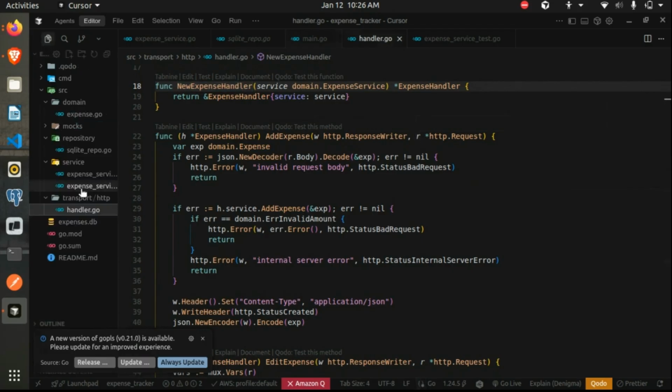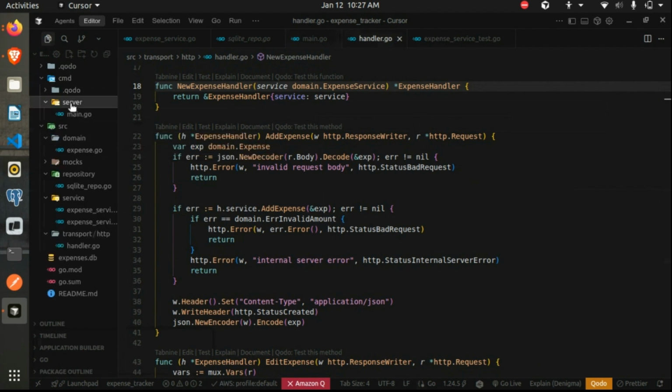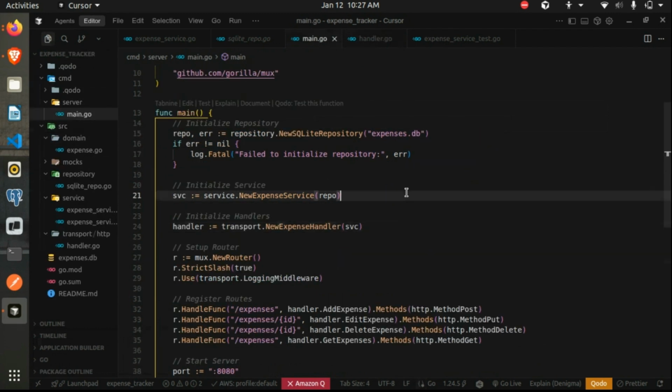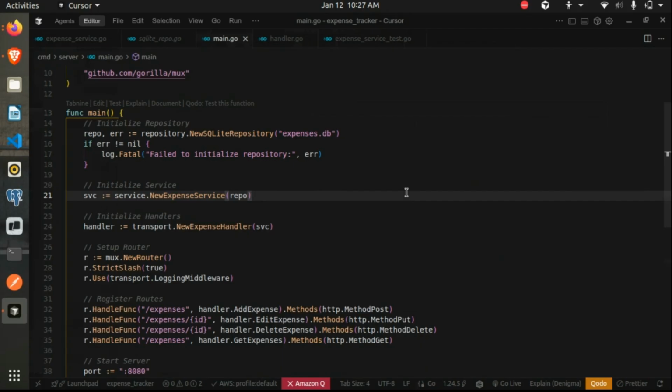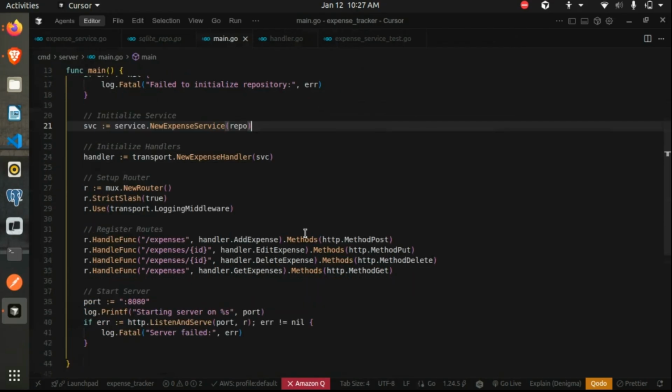So just let me show you. So in the main function, we initialize a repository layer, a service layer, and a handler layer. Now this is done, but we still need a way to route this request to that particular handler.